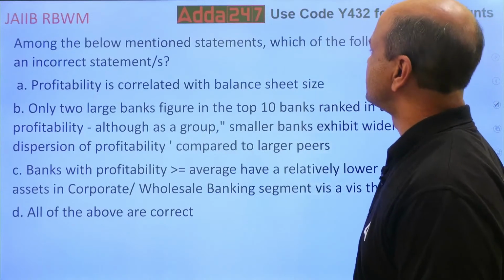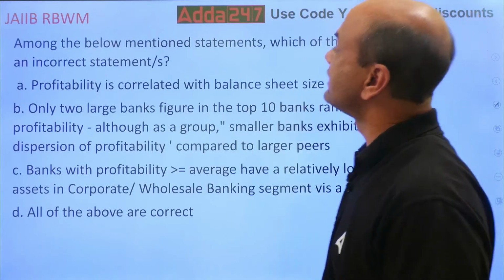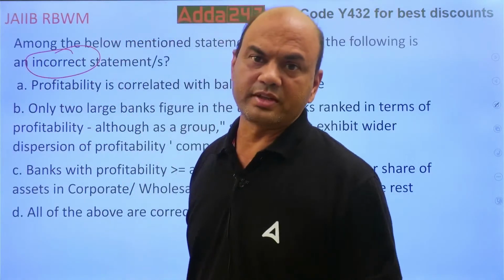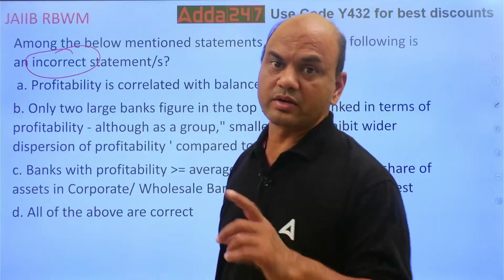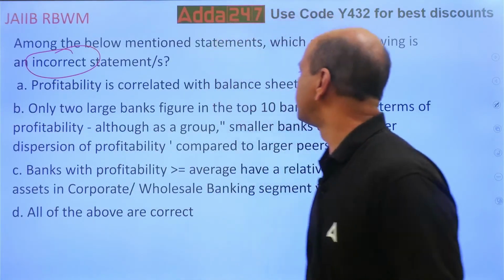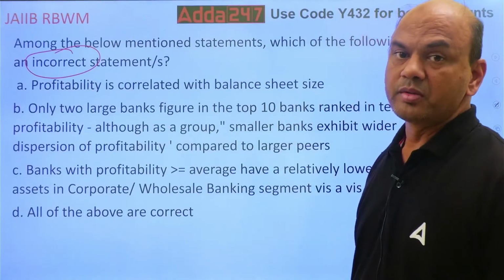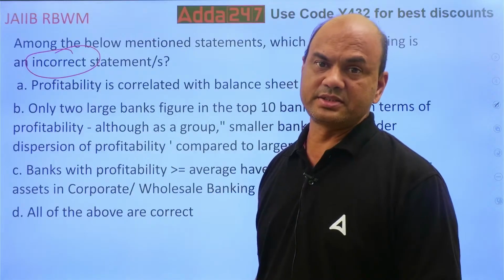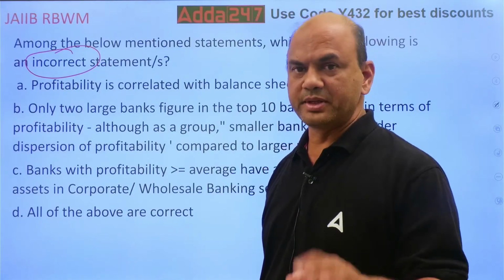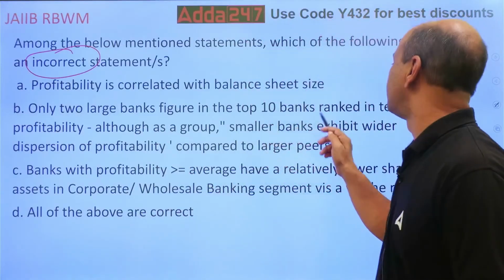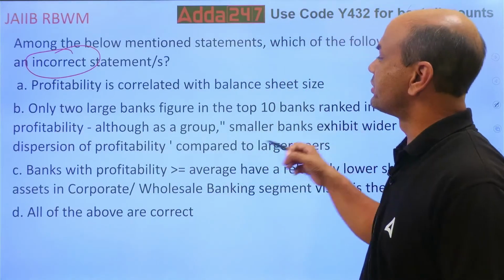Among the below mentioned statements, which of the following is incorrect statement? Incorrect. Always, as I tell you, focus on correct or incorrect. Okay? Profitability is correlated with the balance sheet. What do you mean by this? I'll explain you. Next. Only two large banks figure in the top 10 ranked in terms of profitability.